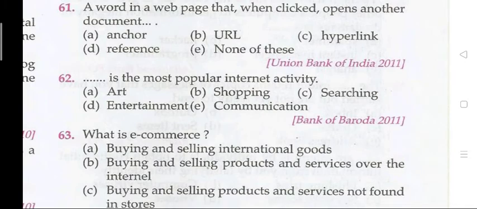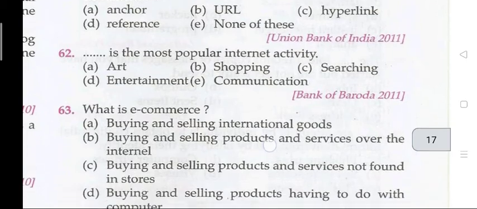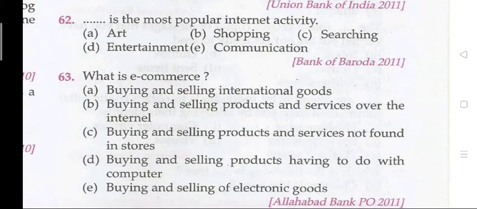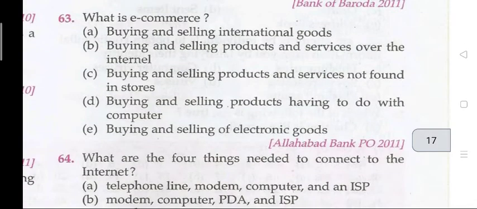The right answer is C, that is hyperlink. Question 62. The right answer is E, that is communication. Communication is the most popular internet activity. Question 63. What is e-commerce? The right answer is B, buying and selling international goods.